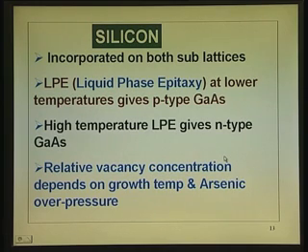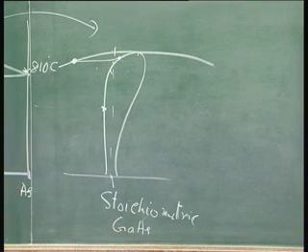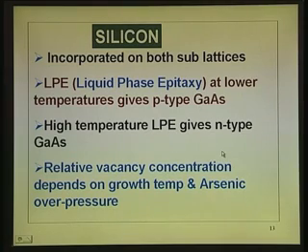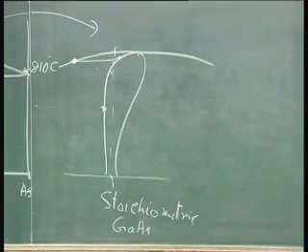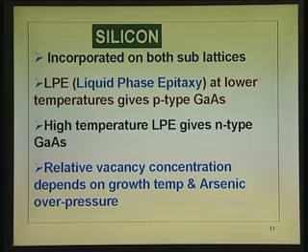See, now you have forced a situation where you have either an arsenic vacancy or a gallium vacancy. If there is gallium vacancy, you get high temperature n type. So, what we are trying to tell is that relative vacancy concentration depends upon the growth temperature and arsenic overpressure. Depending upon the relative vacancy concentration, you can make p type or n type. This is one of the approaches people used to make some p-n junctions, just by varying temperature.